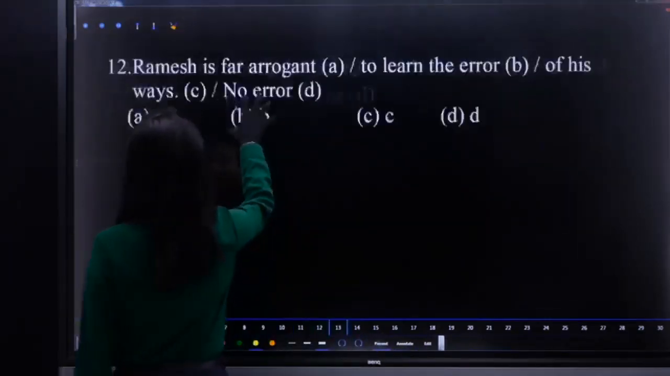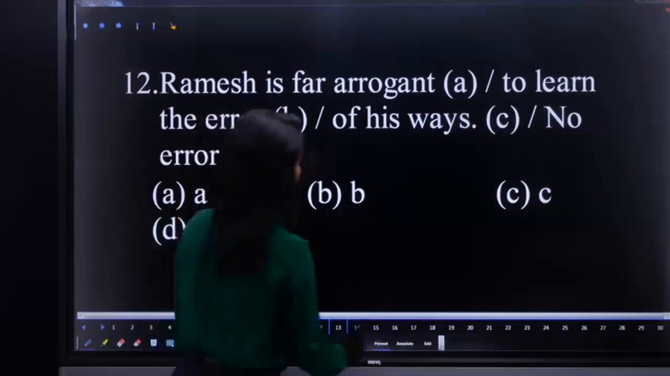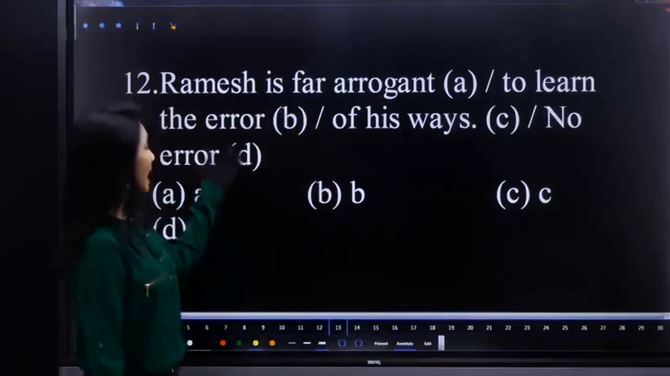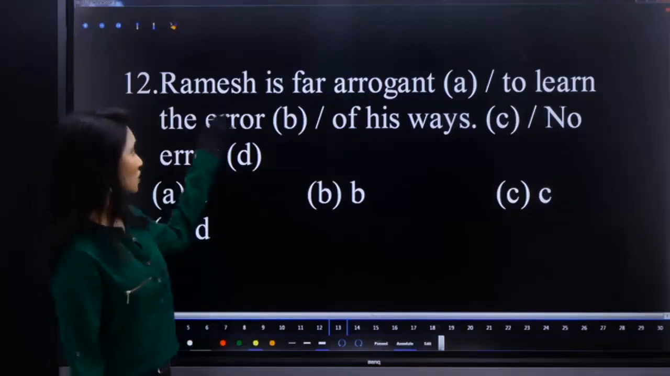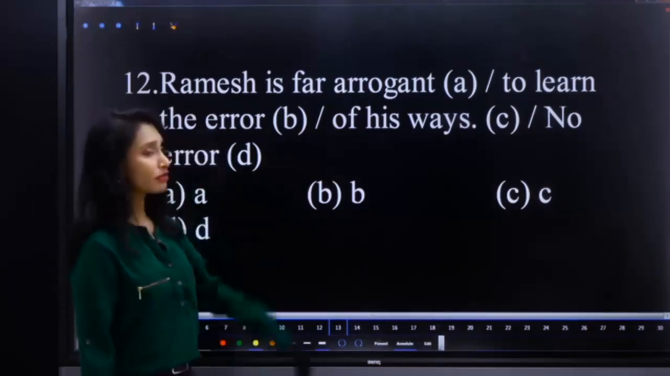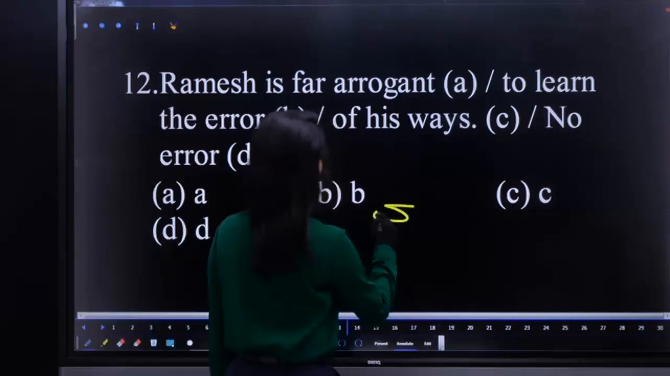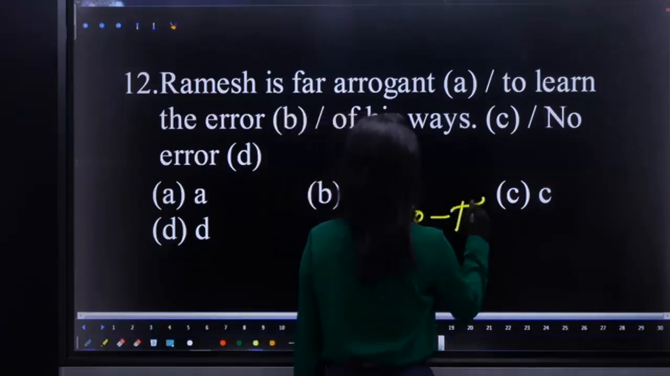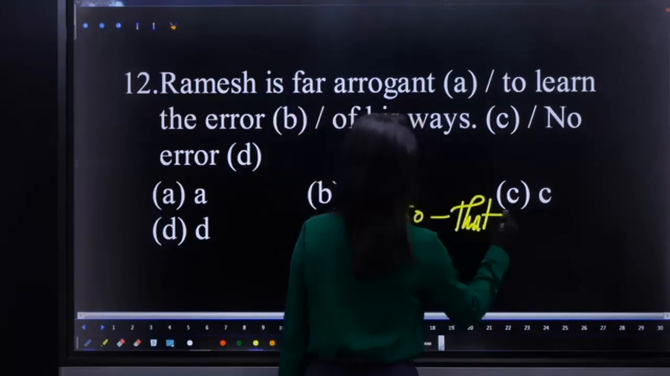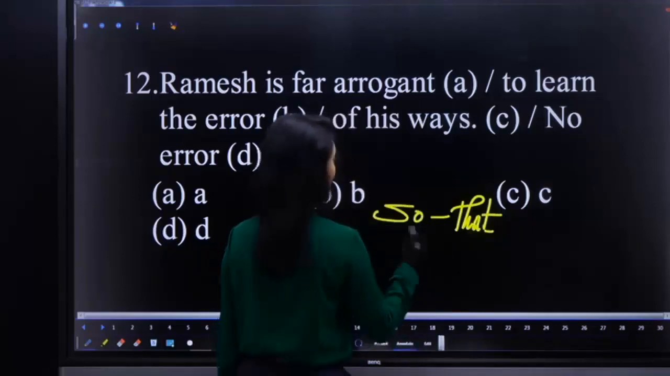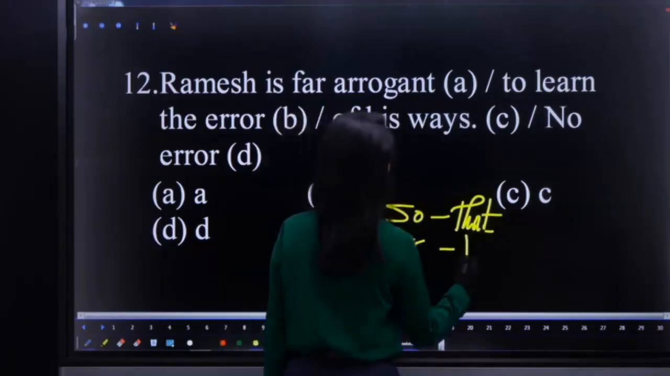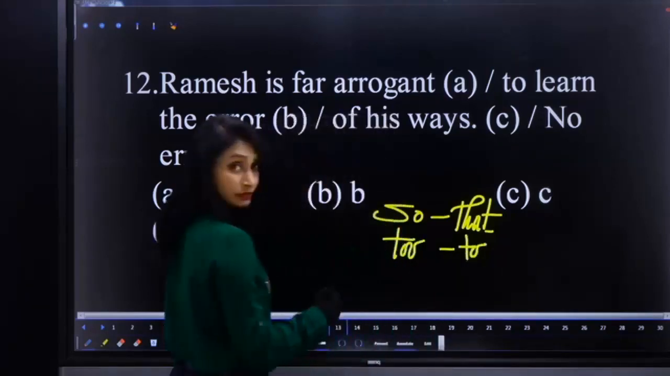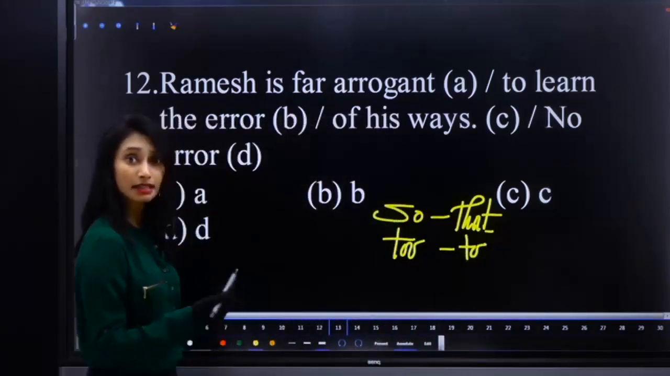Ramesh is far arrogant to learn the error of his ways. What is the error here? I told you previously about the pairs, correlative pairs. So that, to, hardly, when, scarcely, when, no sooner, than, right?